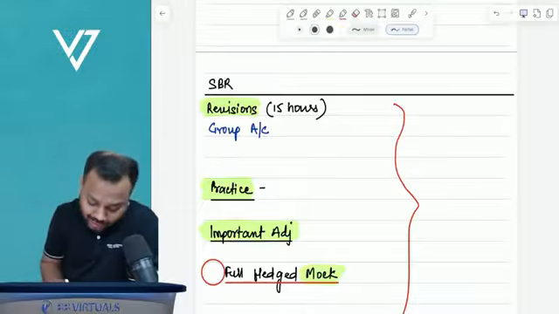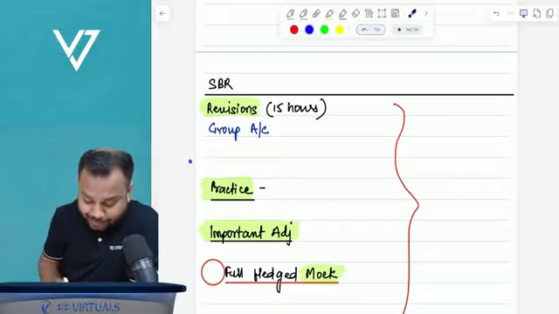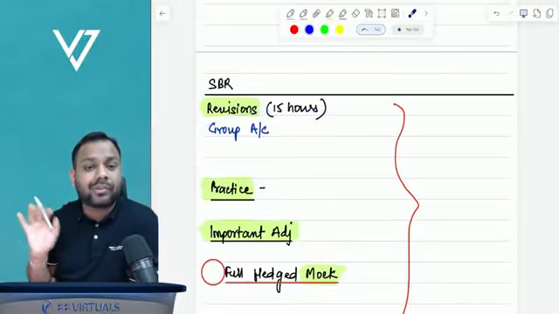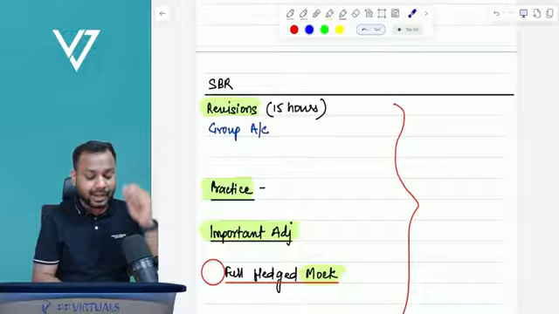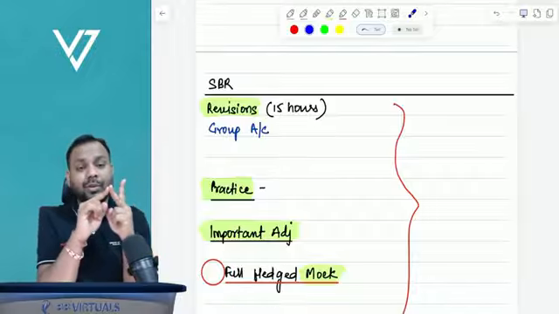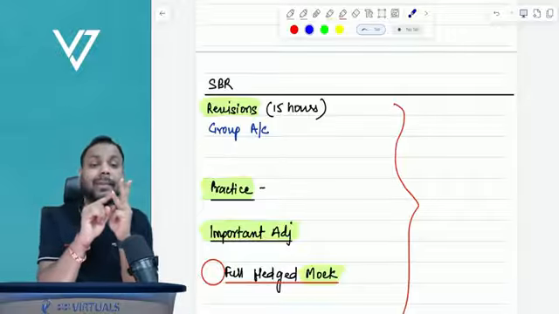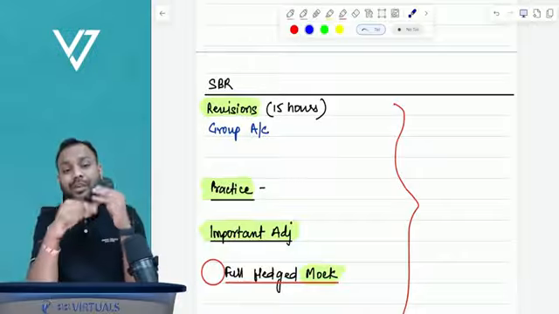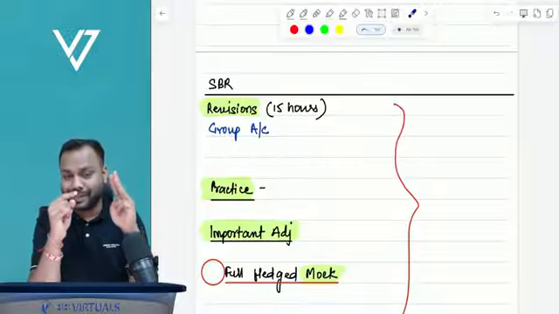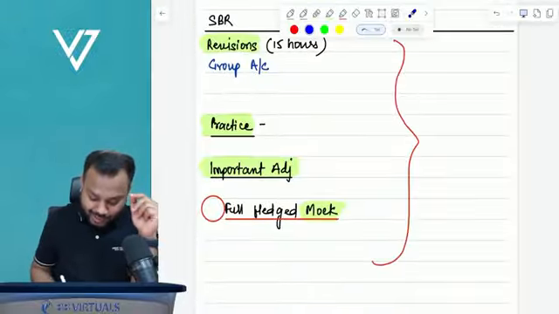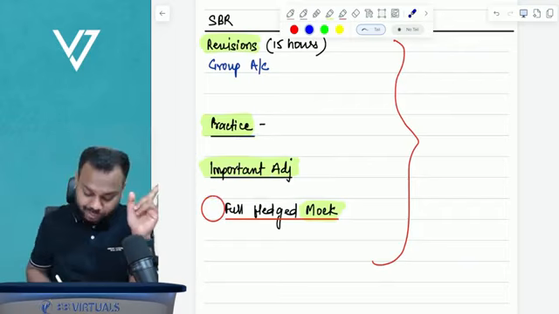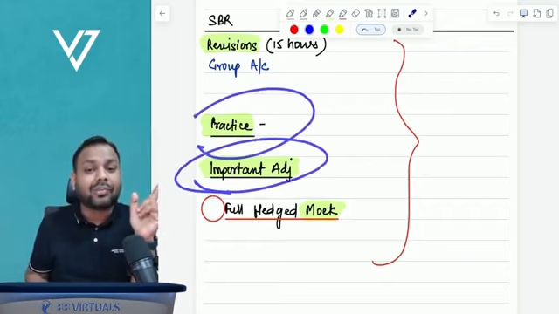So what I will do is I will discuss group accounting in depth. In-depth, detailed revision of group accounting, along with which I'll take up one sample question for group SOFP, one sample question for group P&L, and one sample question for group cash flow. So whichever type of question comes up in the exam, you are well prepared for the same. Then after that, we will be discussing important adjustments which I showed right now, right? Important adjustments I'll be discussing with you. Then practice of important questions.